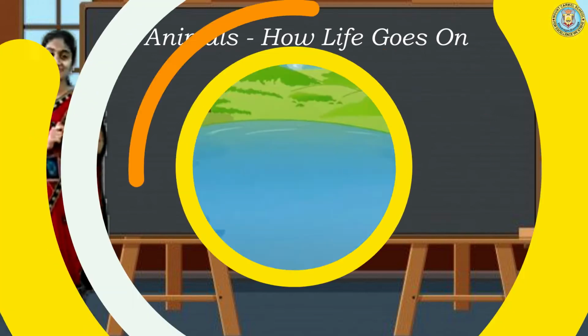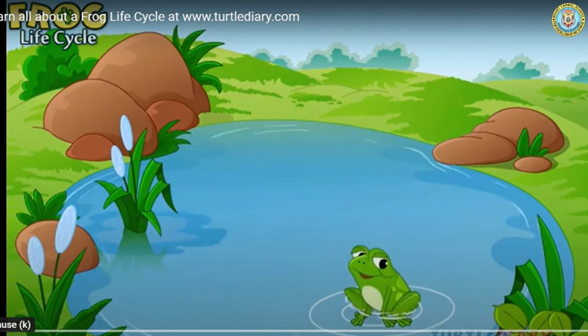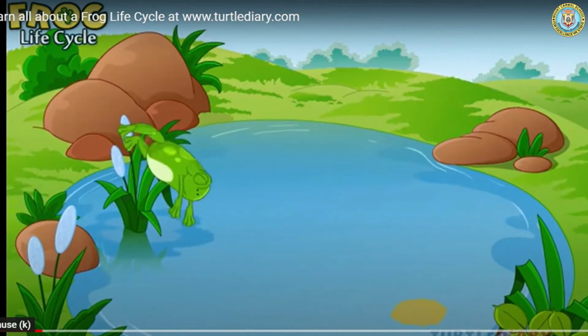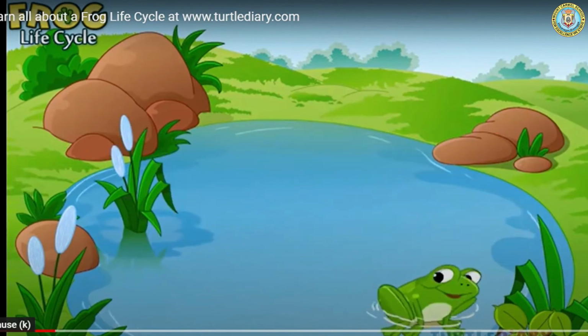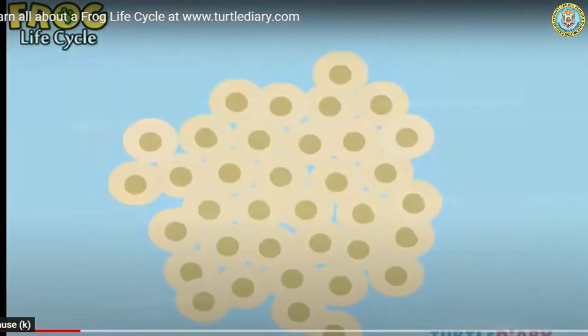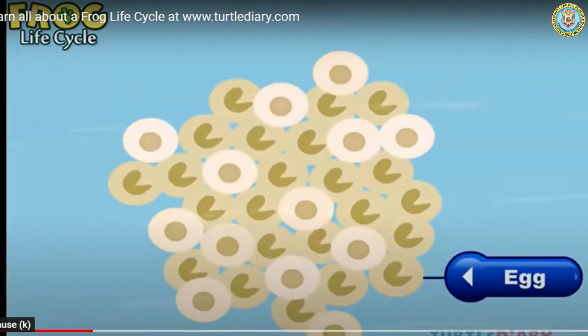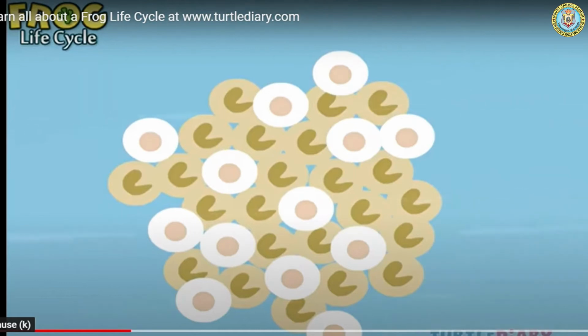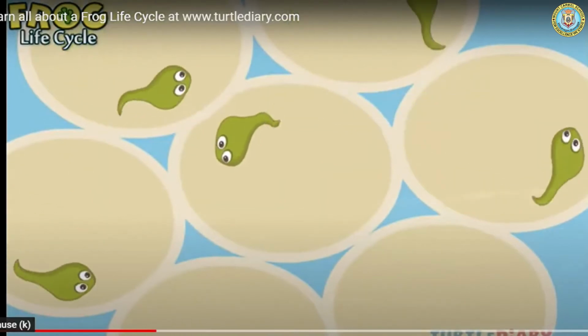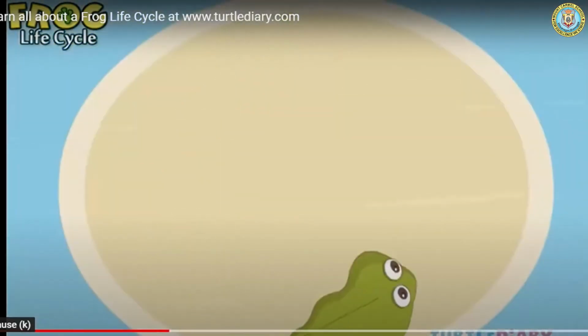Okay, let us see. Frogs lay their eggs in calm or static water. These eggs float on the surface of the water body. Some of them die while others hatch. After some time, the baby frogs develop a tail and they look like fish. They are called tadpoles.